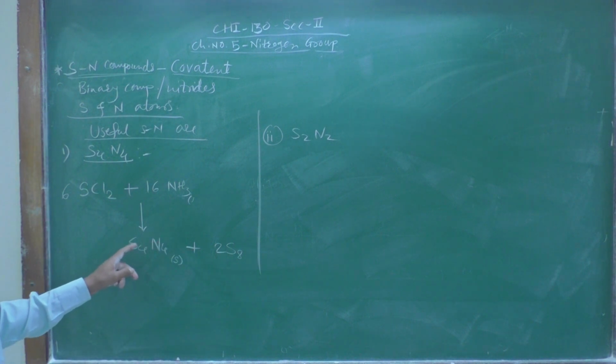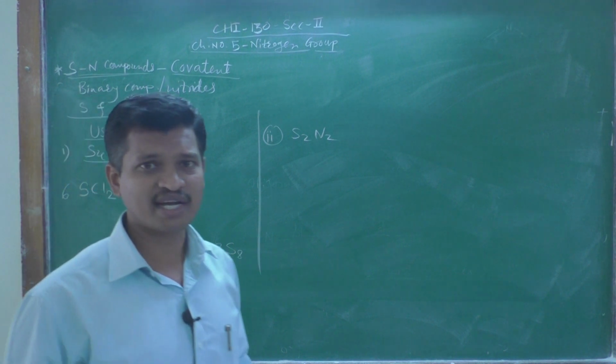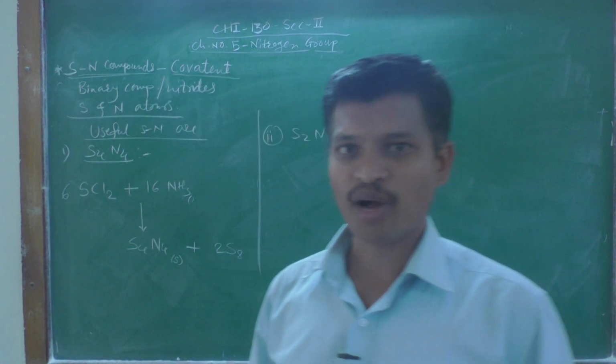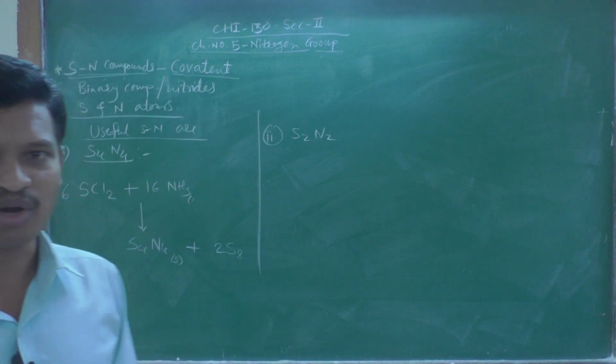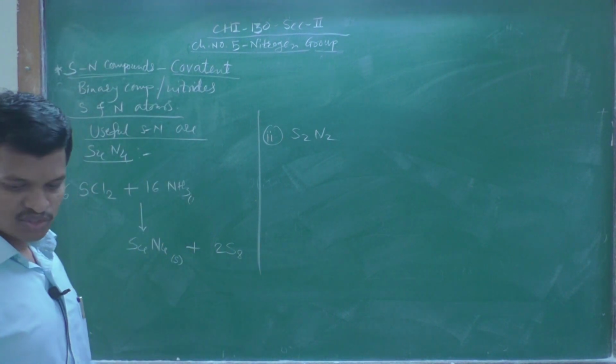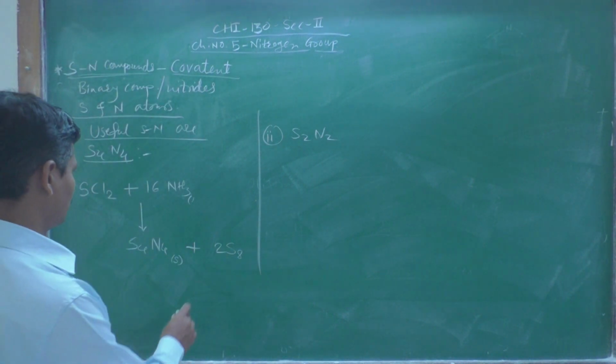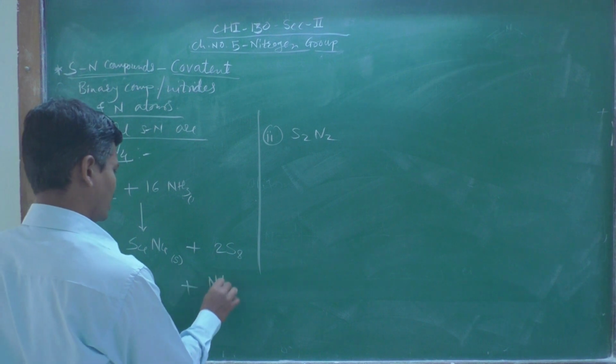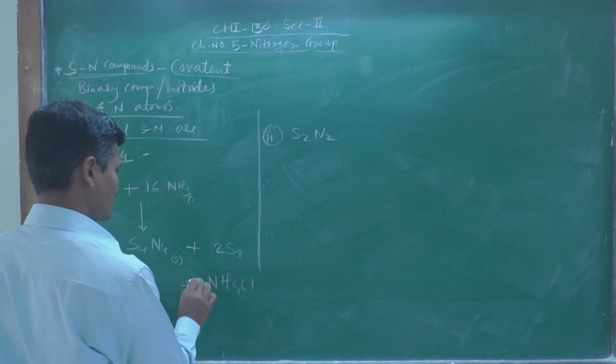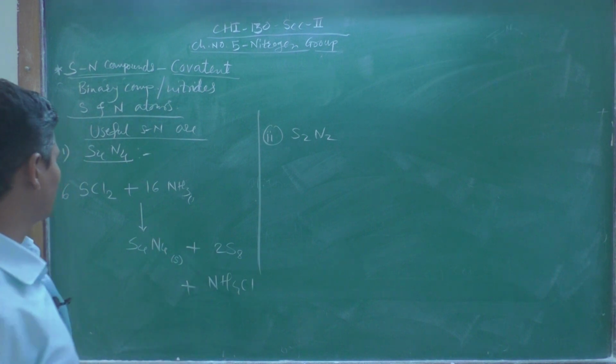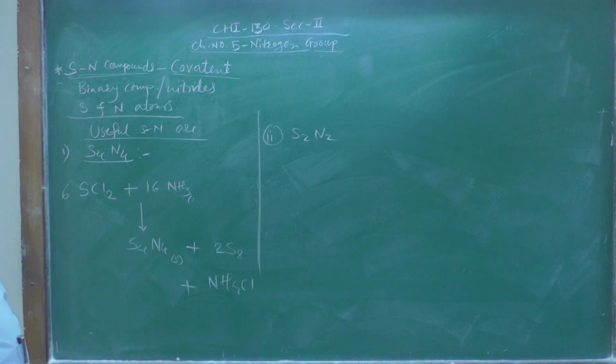So, tetrasulfur tetranitride can be formed by the reaction between sulfur dichloride and ammonia. Ammonium chloride, NH4Cl, is the side product. So this is the reaction to prepare S4N4.